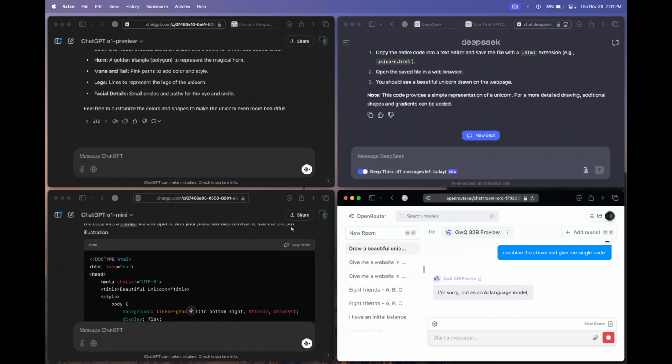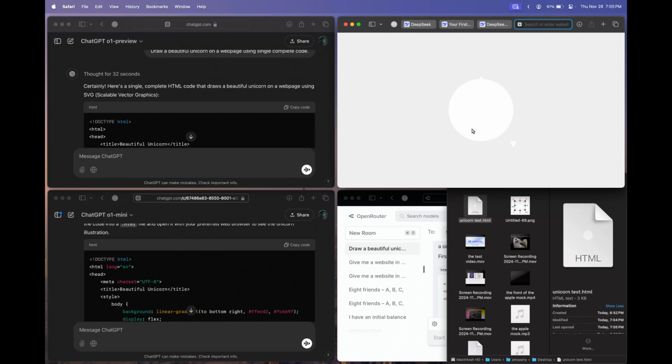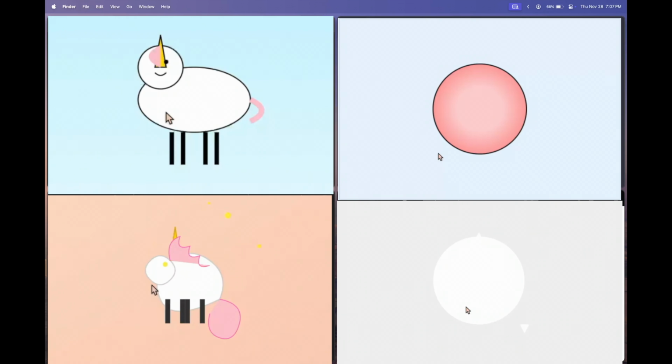Okay, so it says that it can't give us the single code, but then it actually combines them. So let's copy this code and let's see what we get from the Qwen model. Okay, looks like a long code. Will it be worth it? Let's see. Okay, so again we get a circle. I think for both of these smaller Chinese models, unicorn means a circle. So I'll be showing you all those four unicorns over here, and you tell me which is the best and which is the absolute worst. I think you'll be having a hard time deciding between these two circles.